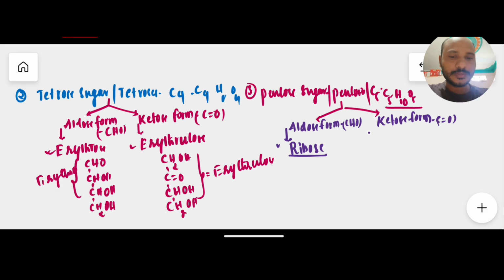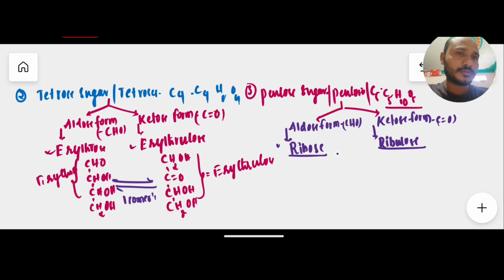Coming to the ketose form of pentose sugar, it is ribulose. And here, in triose, tetrose, pentose or hexose, the aldose form and the ketose form are isomers of each other. Remember, isomers.